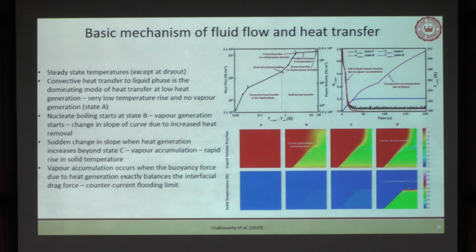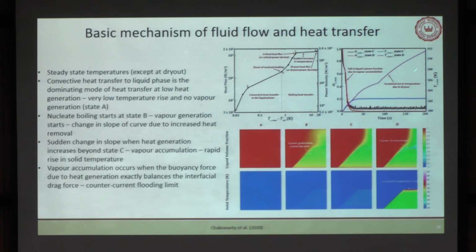What happens after point C is that the vapor accumulation inside your debris bed is so high that your liquid flow is hampered. So your change in heat flux is very minimal, but your temperature rise is higher. With the same value of heat flux, you are not able to take away the heat from your debris bed after this point C.